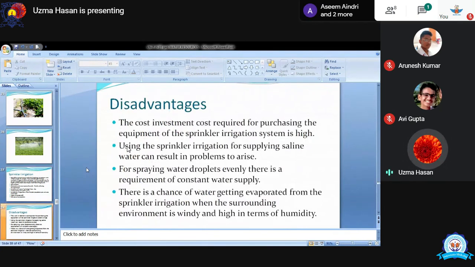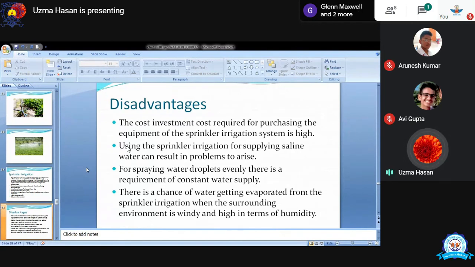Next is the disadvantages. It is very costly. First disadvantage is this, ये बहुत ही costly होता है. And it also can supply the saline water भी हो जाता है इससे.